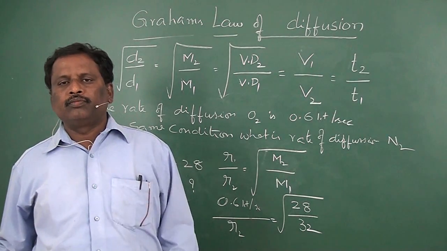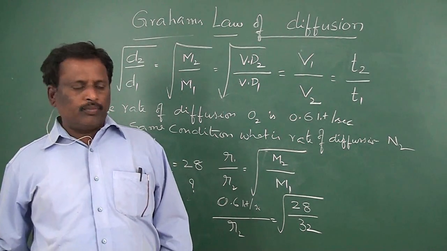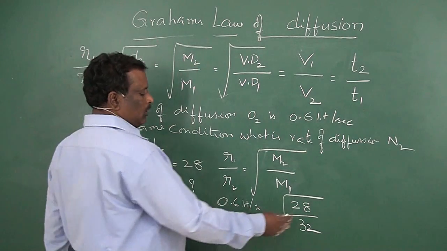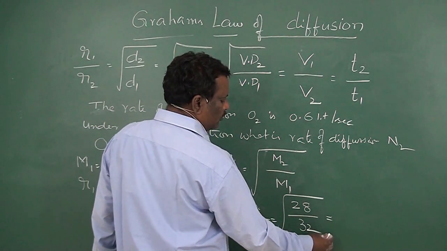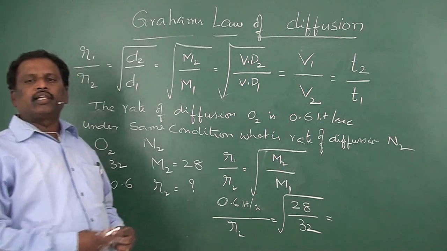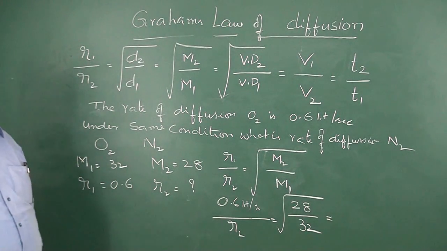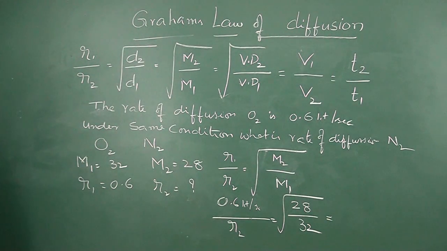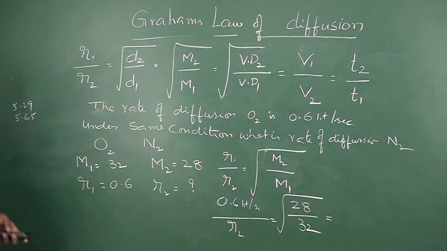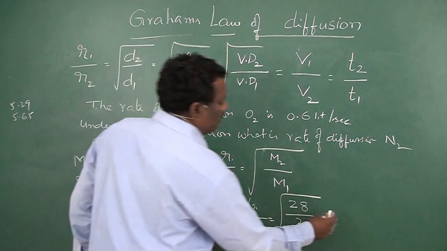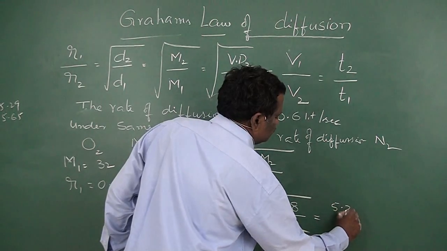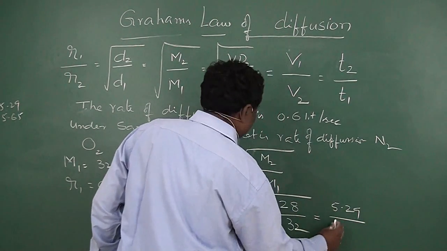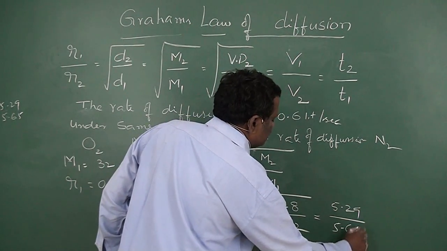From these square roots, you should know the values of root 28 and root 32. Now verify your logarithm books. So root 28 value is 5.29 and root 32 is 5.65.